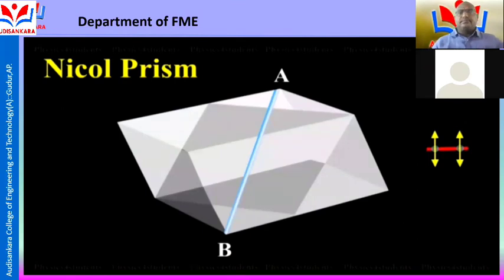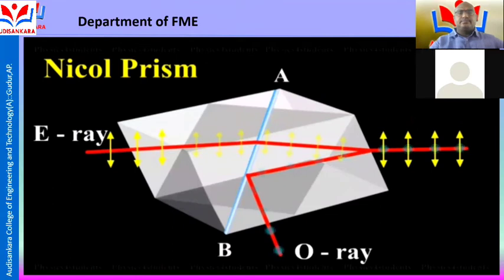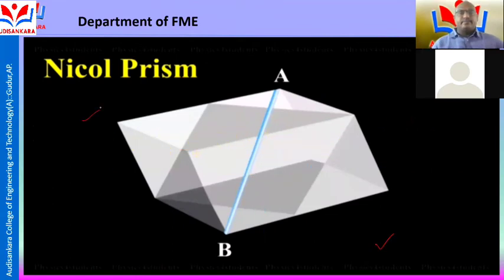For both rays, Canada balsam does not polarize light. A monochromatic beam of unpolarized light incident on the face of the Nicol prism splits into two rays: the ordinary ray O and the extraordinary ray E. Inside the Nicol prism, double refraction takes place.